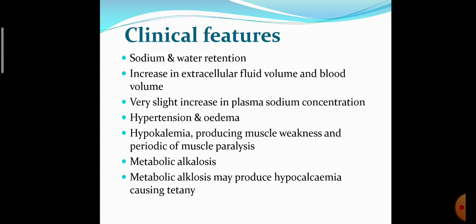Metabolic alkalosis occurs, which produces hypocalcemia and tetany due to decreased calcium level and excessive muscle contraction. So these are all clinical features of hyperaldosteronism. Due to increased aldosterone, it produces sodium and water retention, and edema and hypertension occur. Also there is a loss of potassium ion, so hypokalemia occurs.